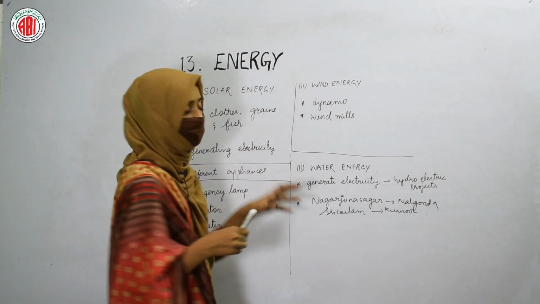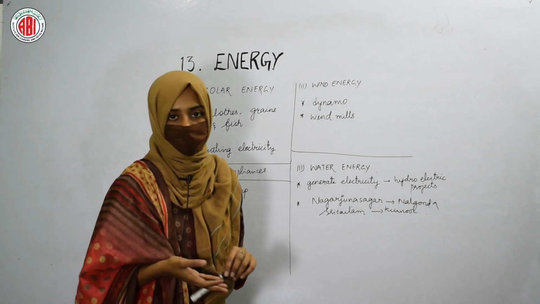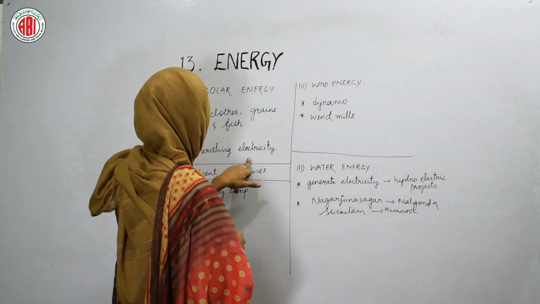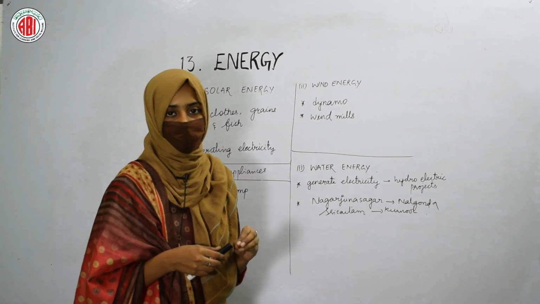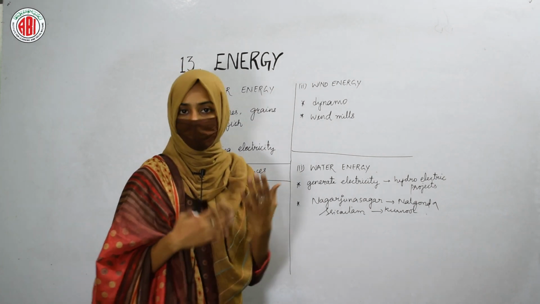And we know that electricity is very essential for different works. Many works are possible only in the presence of electricity. In our country, Gujarat is a state where solar energy is used in a huge amount.